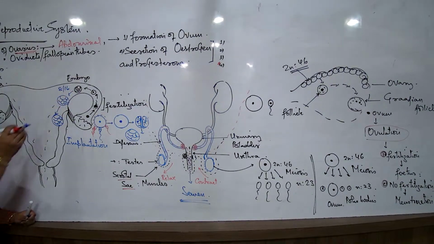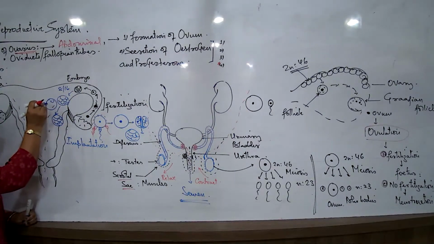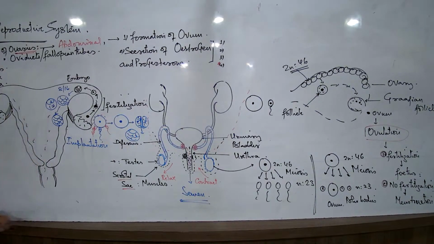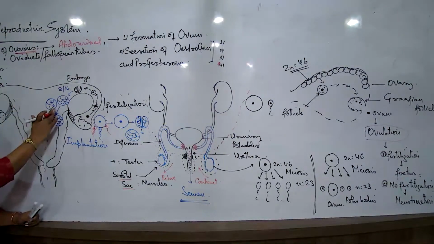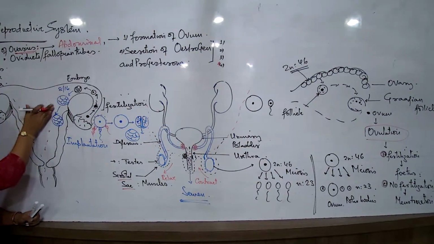So in that condition, 2 separate embryos will be formed, which will grow parallelly in the same uterus. But their genetic makeup is the same because the same one sperm fertilized the same one ovum. Will the zygote and the sperm separate if one gets attached to one wall and the other to another? Yes, not necessarily at the same place, it can attach here or here also. So that is identical twins.